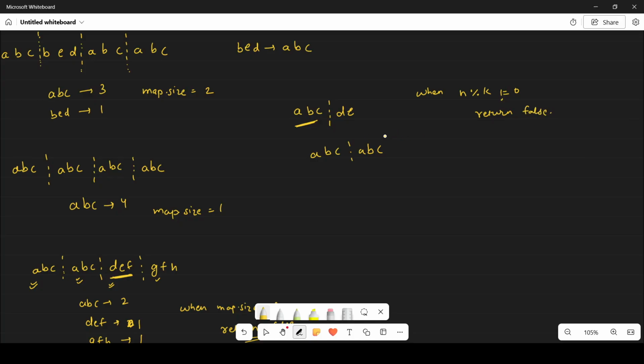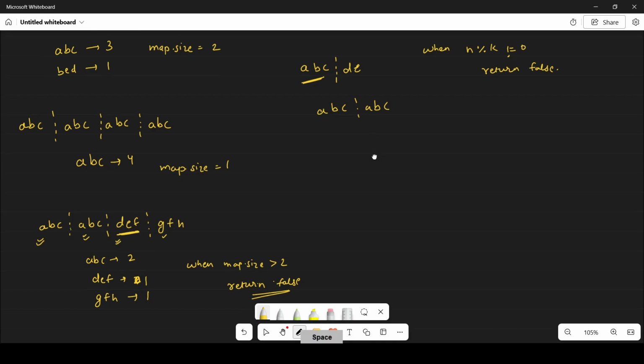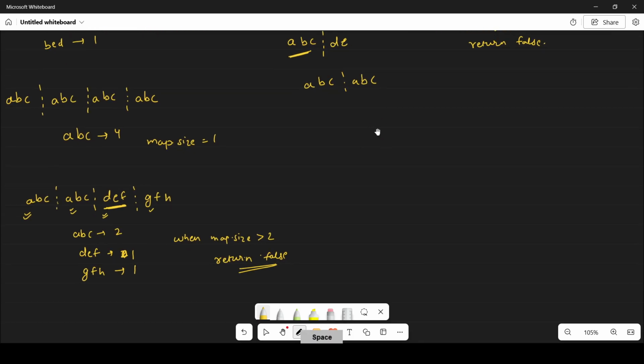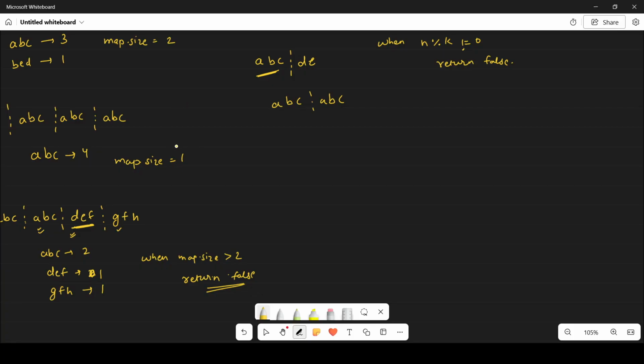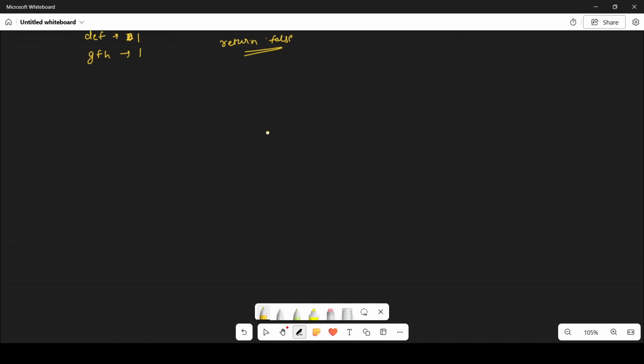I hope you understand now what the question is. Let's jump to the code because it is a very simple question. We can use a map data structure to find the answer. Let's see the code. Here is my simple Java code.